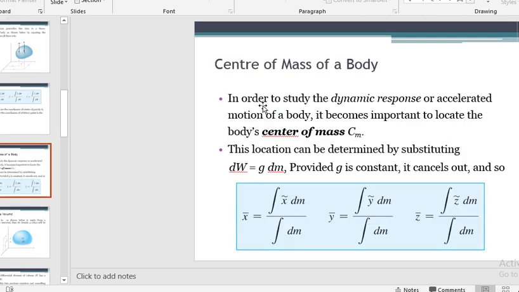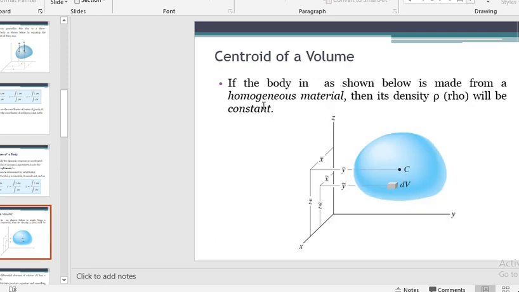Center of mass: in order to study the dynamic response, the accelerated motion of a body, it becomes important to locate the center of mass. Basically, if we have a uniform gravitational pull, our center of mass is identical to the center of gravity. If the body, as shown below, is made from a homogeneous material, then its density rho will be constant.